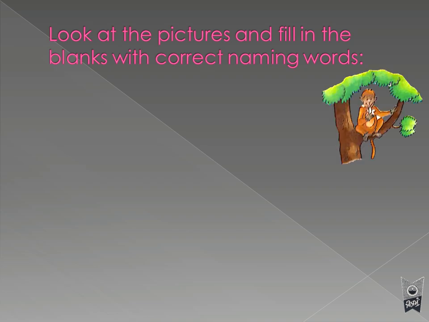Okay, now look at this picture. What can you see? You can see a monkey and he is eating some fruit. What is the name of the fruit? Banana. And what is this? It is a tree. So monkey, banana and tree. All these are the naming words. Now you have to fill in the blanks.